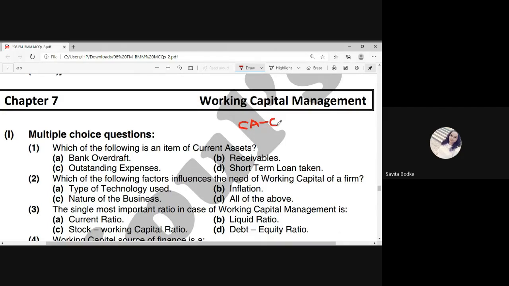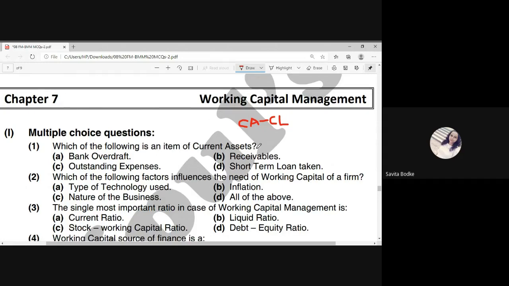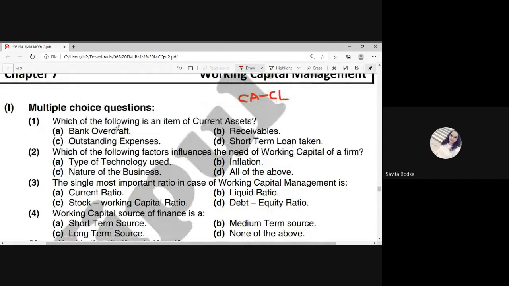So I'll request all of you to please study what is there in your current assets and what can be included in your current liabilities. Even that can be asked by your college. Now the next one is, which of the following is the item of current asset? Bank overdraft, is that a current asset? No, that is not a current asset, that is a current liability. Please remember the concept of current asset and current liability.